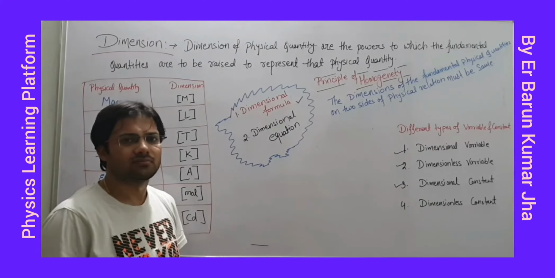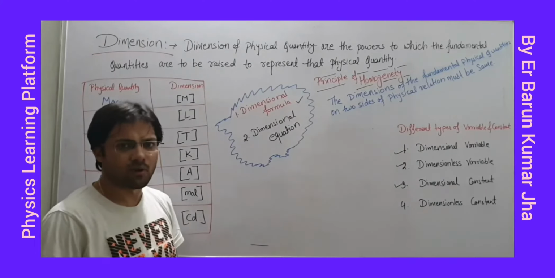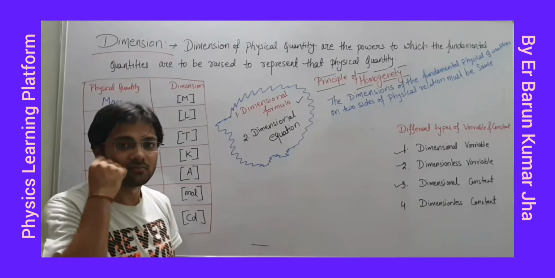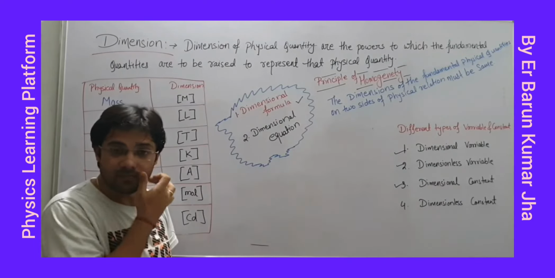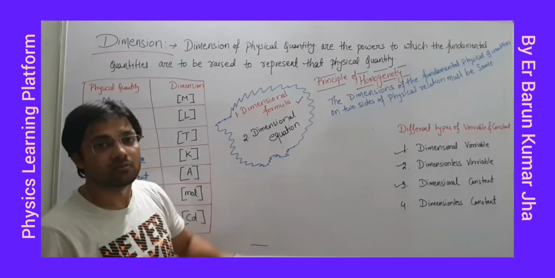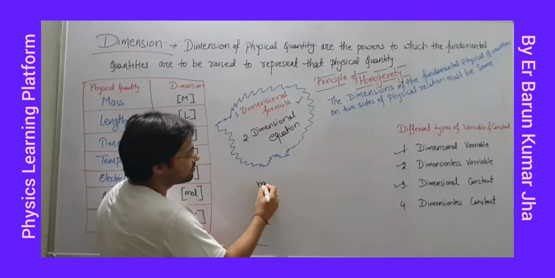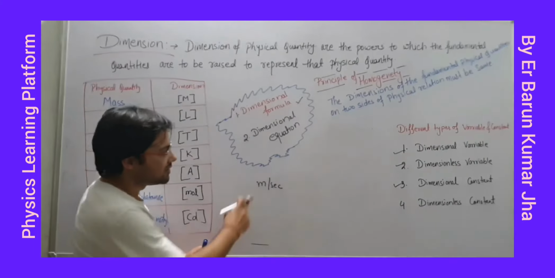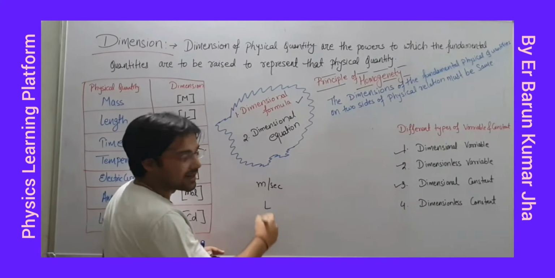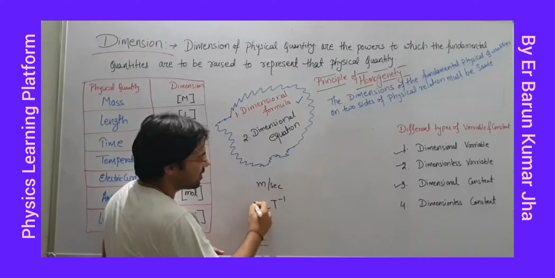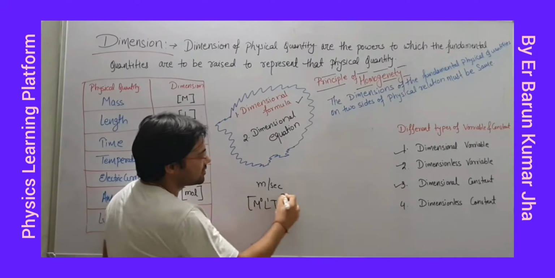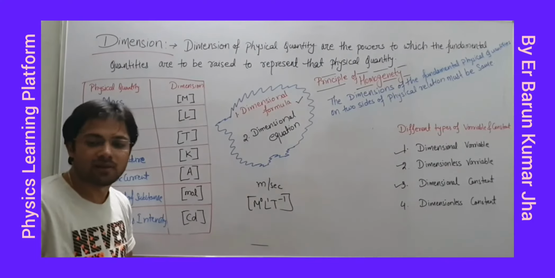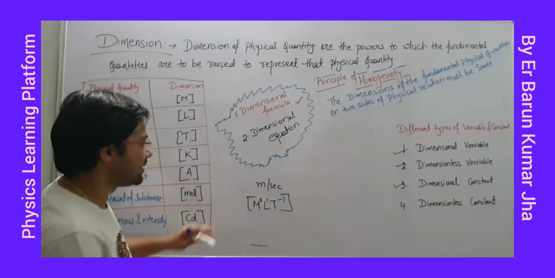But if you know the unit, the proper unit in terms of SI units, then you can write the dimension also. Fine. So the dimension of meter per second is the dimension of velocity. Meter is length, second is time, so L T minus 1, M 0. This is again velocity, right?